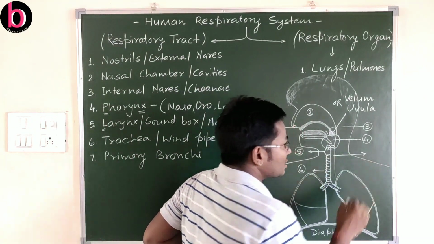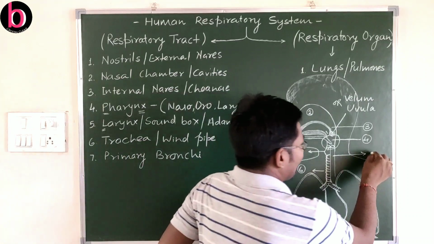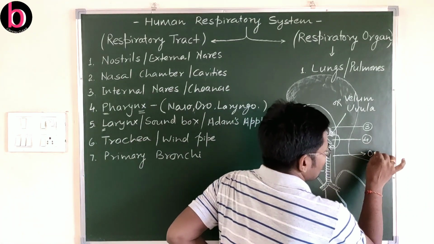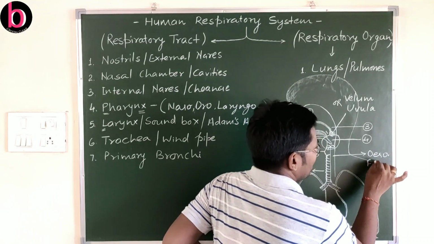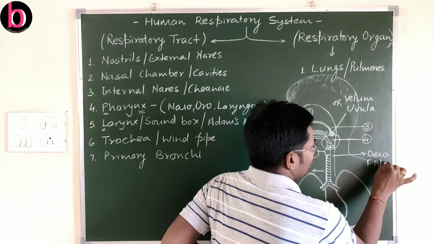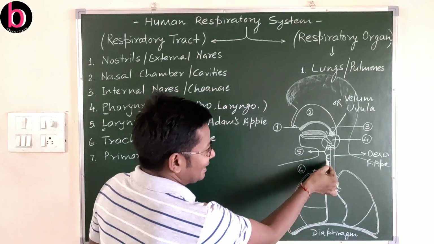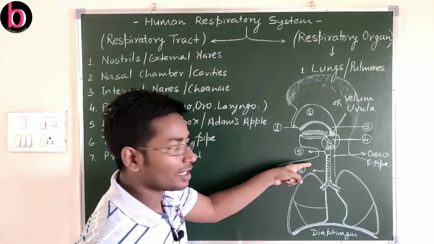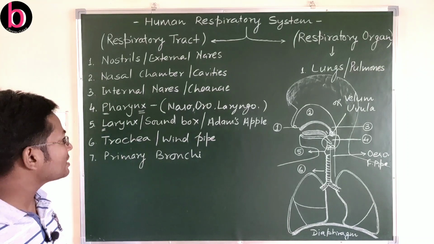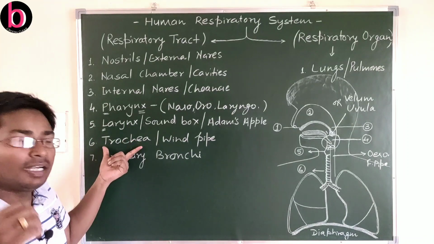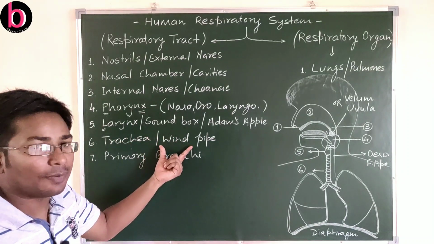This posterior opening is the esophagus or food pipe, while this anterior one, towards the ventral side or abdominal side of the body, is the trachea or windpipe.